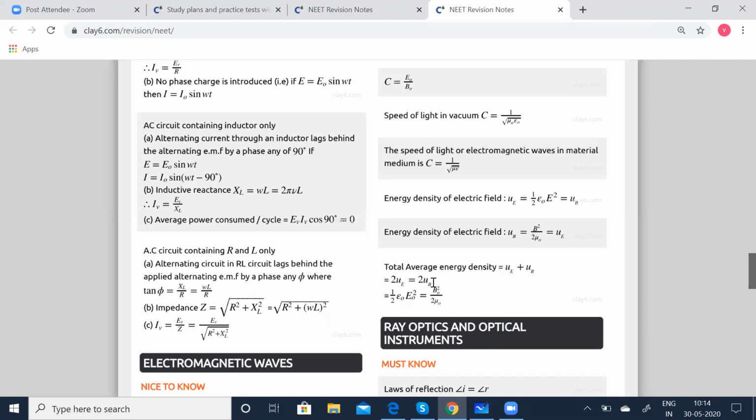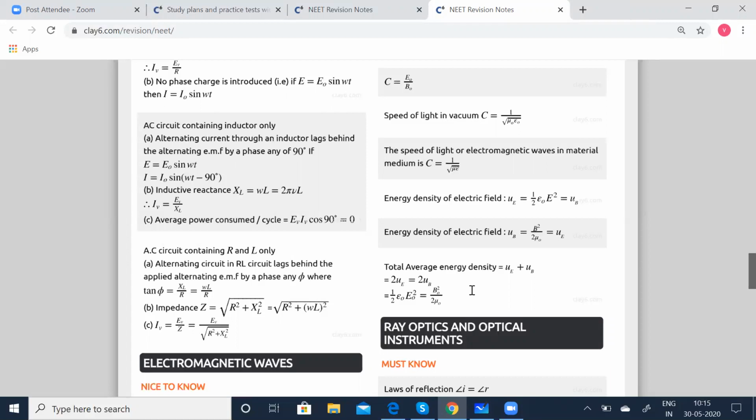So look into the question properly, analyze the question, see what data is given, and then apply the formula. I'm repeating this again and again because when we come to the NEET tests, time management is very, very important. You have to manage the time. You can't keep deriving the equations every time and then solve it. It is going to be a tough job. So it is always better to remember the formula and then directly apply it. That is going to make things easier for you.